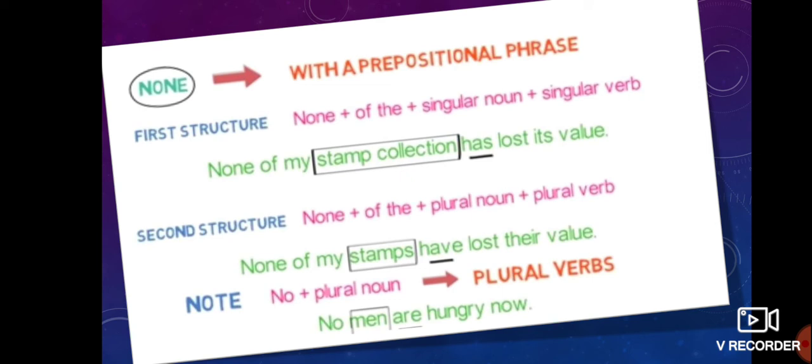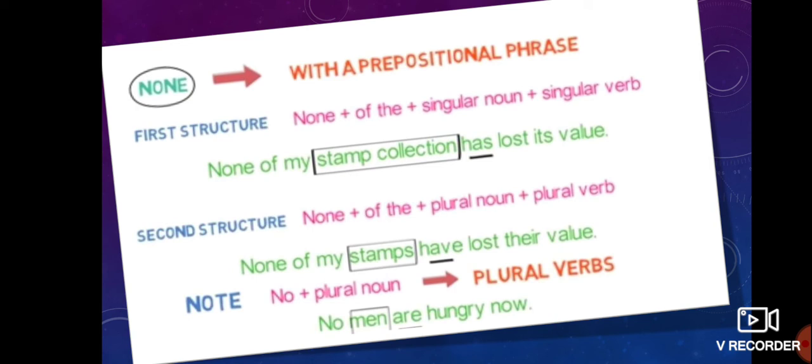So example, none of my stamp collection has lost its value. Stamp collection is a singular noun, so you can write a singular verb has. None of my stamps have lost their value. As stamps is a plural subject, we can take a plural verb have.